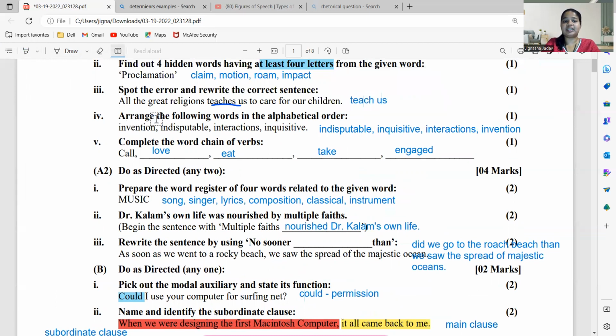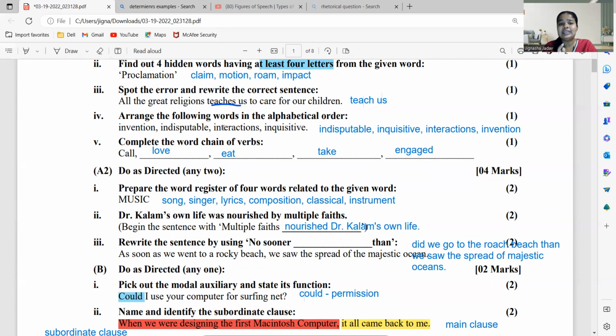The next one is arrange the following words in alphabetical order. अभी alphabetical order में अगर आप देखोगे तो सारे ही I से हैं. If I के बाद अगर आप देखोगे तो second word सारे N से. This is when you see the dictionary. जब आप dictionary देखते हो तो कैसे dictionary में words ढूंढते हो alphabetically, वैसा है. So I and IN तो सब में है. So we will go with the third word.